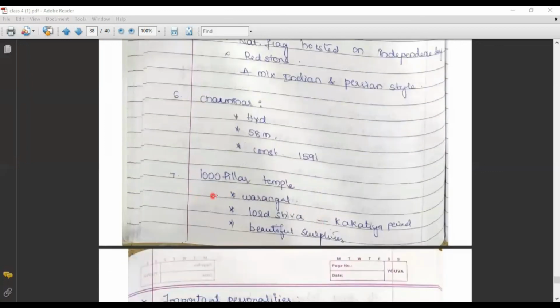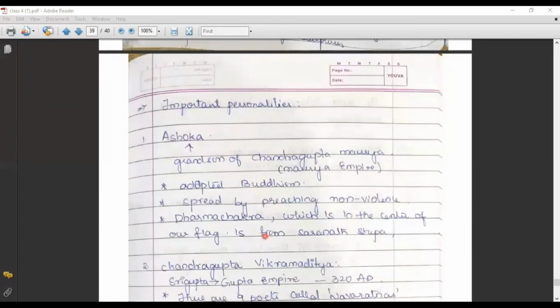Next important one is Thousand Pillar Temple. It is seen in Warangal. Lord Shiva is worshipped in that temple and it was constructed by the Kakatiyas. It's one of the beautiful sculptures. Now we'll study about important personalities like Ashoka. Ashoka is one of the great personalities. He was the grandson of Chandragupta Maurya, the emperor. Ashoka adopted Buddhism. He spread the preaching of non-violence.